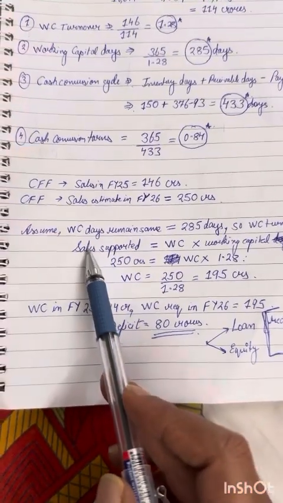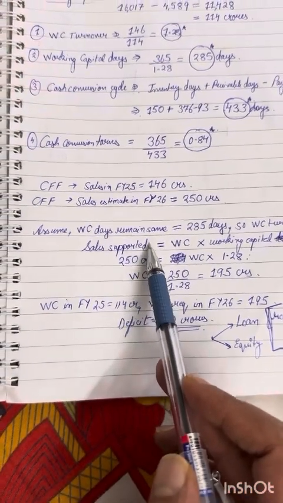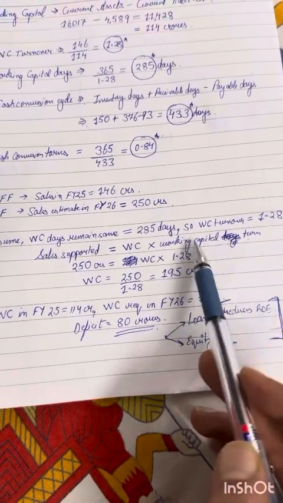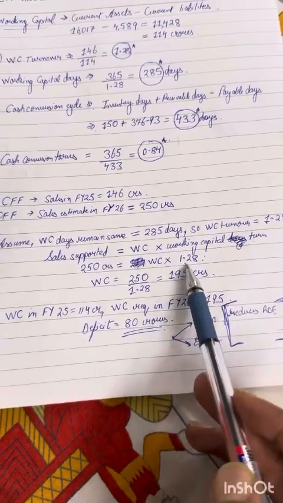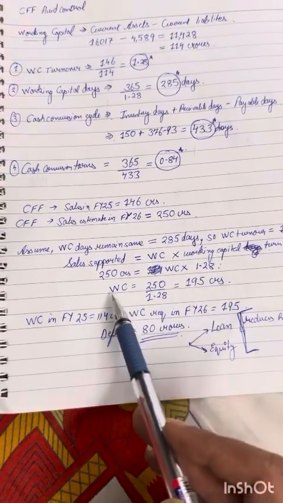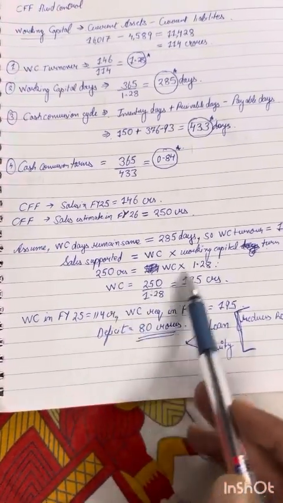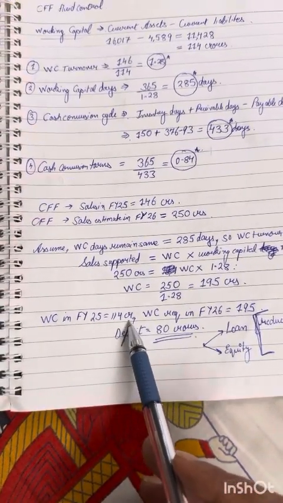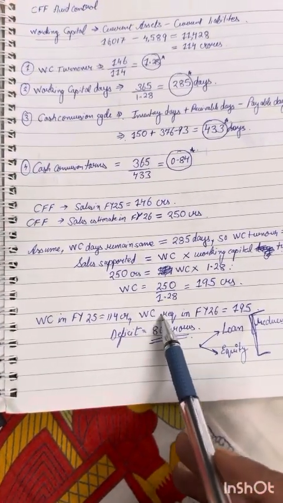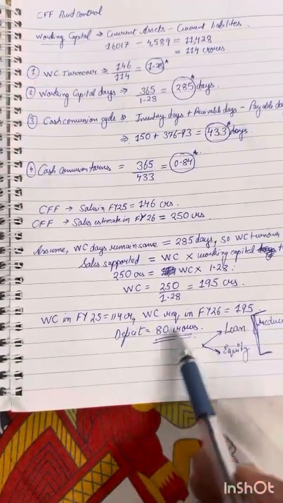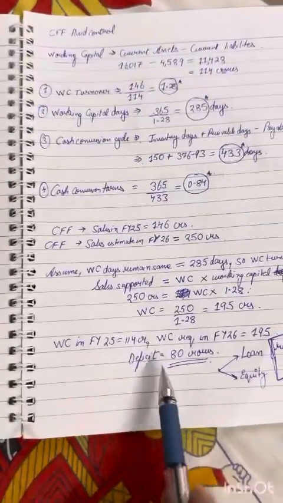If I look at CFF and I want to comment on how much sales it needs to support, next year I need to support 250 crores of sales. My days are not changing, so my turns will also not change in that year. So I'm able to turn it only 1.28 times. So my working capital requirement would be 250 by 1.28, which is 195 crores. Right now, its working capital is 114 crores. So very clearly, its working capital requirement will be more next year. How much more? You subtract this, you'll get 80 crores. You are in 80 crores deficit.